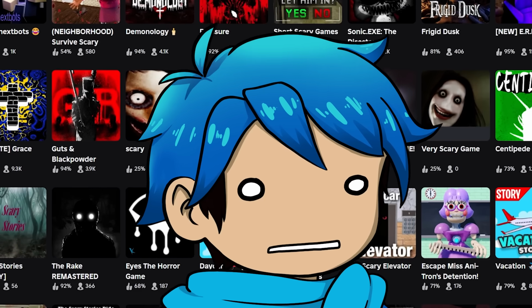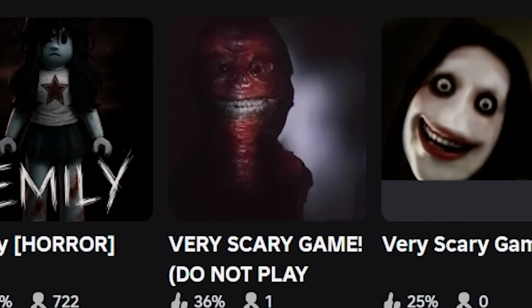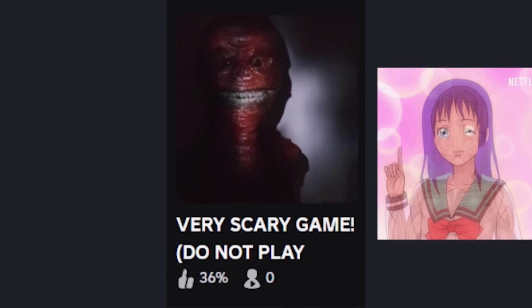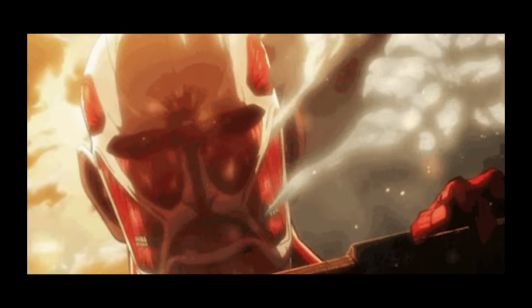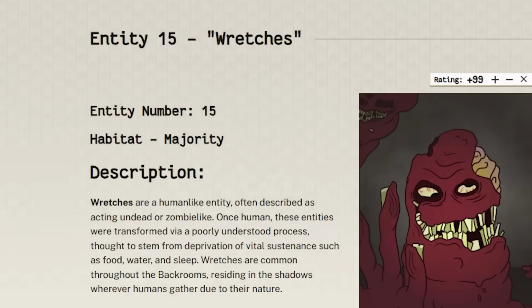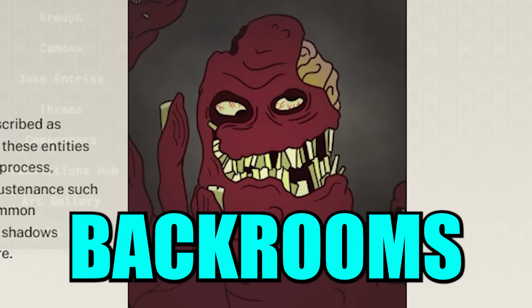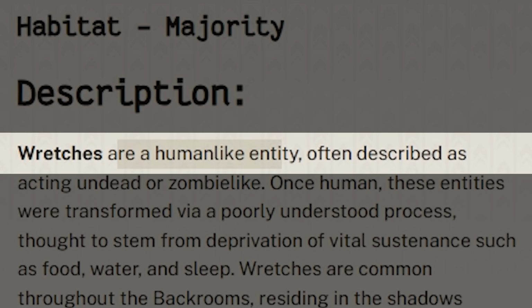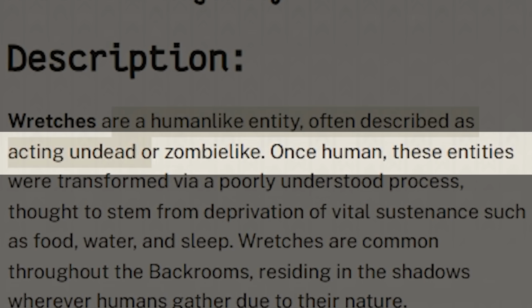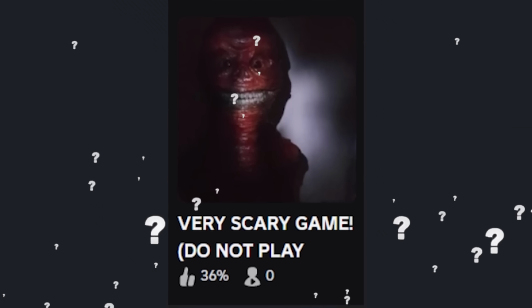But what's also creepy is this red looking monster from the game Very Scary Game Do Not Play. Yeah, it looks very humanoid, but just without any skin or anything. Kind of like the Colossal Titan from Attack on Titan, just more smiley looking. But right away, I found out that people use this image for Entity 15 called the Wretches. This is a character from the Backrooms, and it says here that wretches are human-like entities often described as the undead or zombie-like. And yes, at one point they were once human. But that still doesn't explain where the image itself actually comes from.